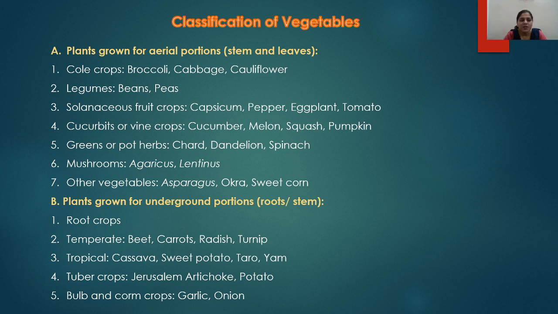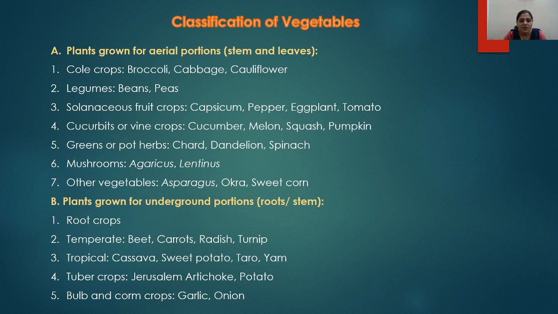Third category is the solanaceous fruit crops. These are the fruit crops which belong to the family Solanaceae. Examples are capsicum, pepper, eggplant, which is nothing but the brinjal plant, and the tomato. Fourth is the cucurbits or the vine crops. Examples are cucumber, melons, squash, pumpkin, etc.